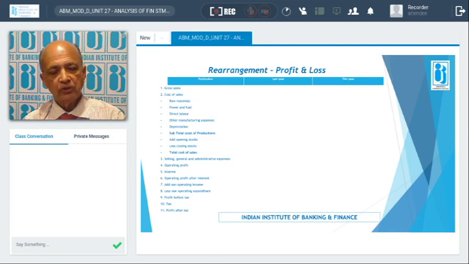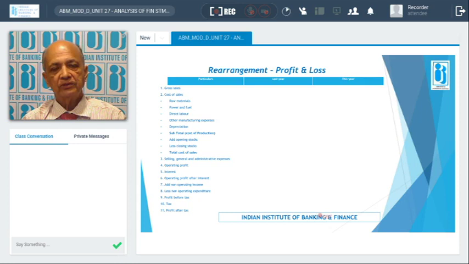So far as the profit and loss is concerned, we have to rearrange it in this format. That is particulars, the last year, the rearrangement of profit and loss, and this year. The previous year, what was the position, then this year, what is the position projected. Based on that, the first item is gross sales. Gross sales means total gross sales, including the excise tax or whatever it comes to, because invoices are raised based on the total gross sales.